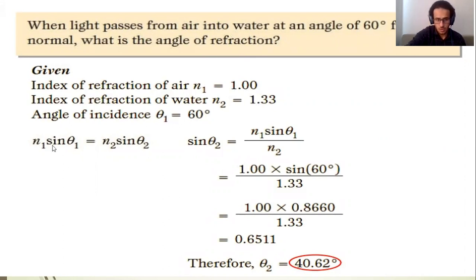By using Snell's law, we must find theta 2 here, dividing both sides by n2 and putting in the given information. We get this number. Taking the sine inverse of 0.6511, we get theta 2 equals 40.62 degrees. You can check that by using your calculator.